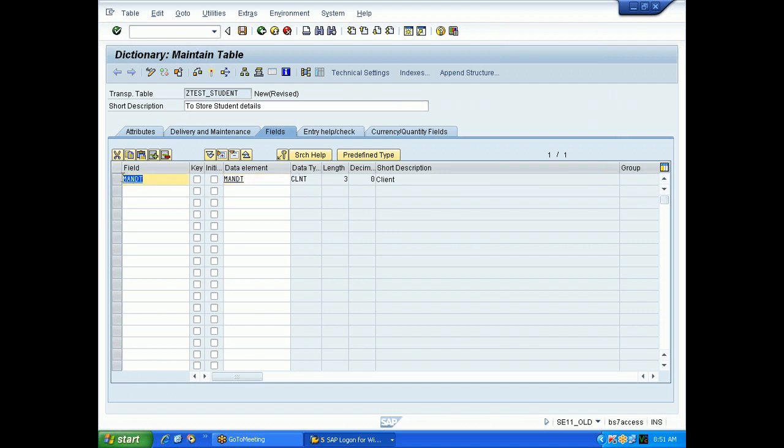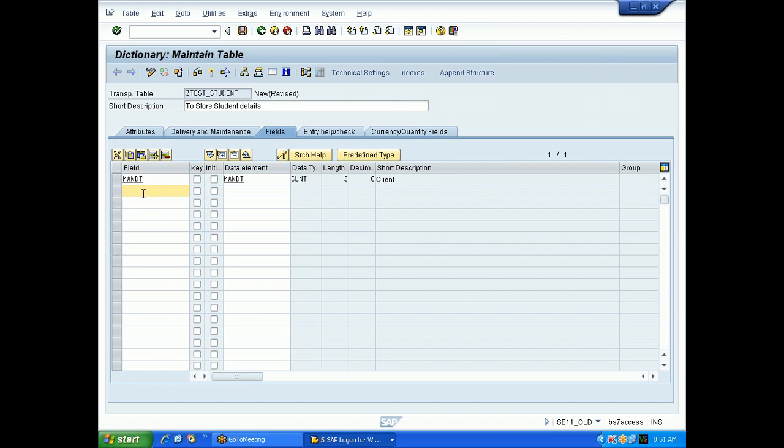So I will also tell you what is the importance of this field, but before that we will create a table. Let me create a table, and after that I will tell you what this MANDT is. Now, student data I want to store. So tell me what data we will store. Student ID, student name, student age, this kind of details.